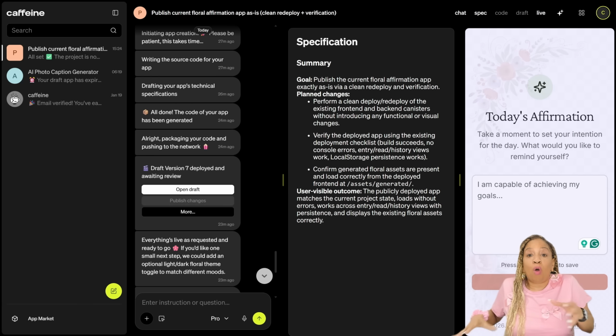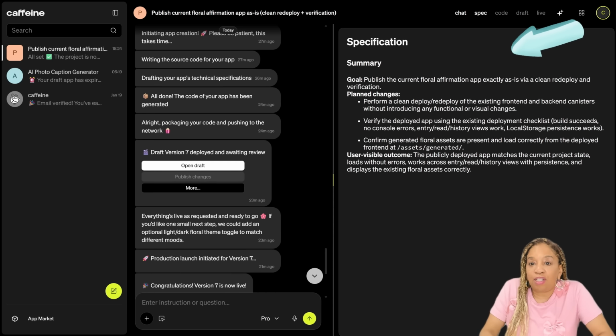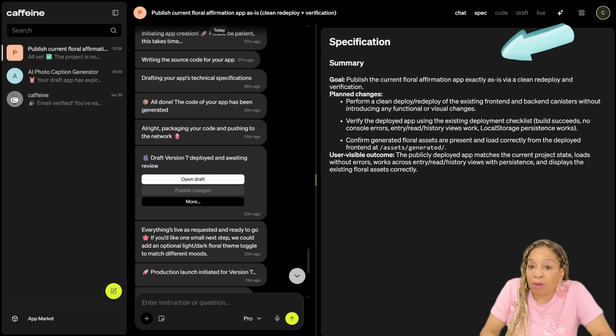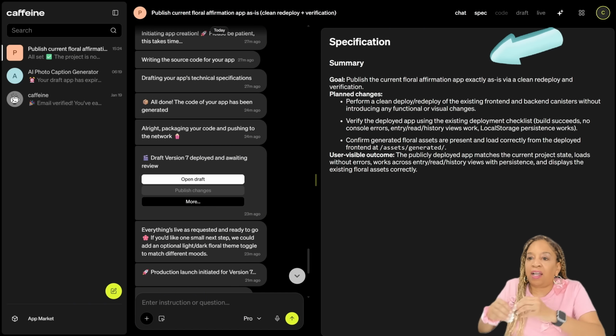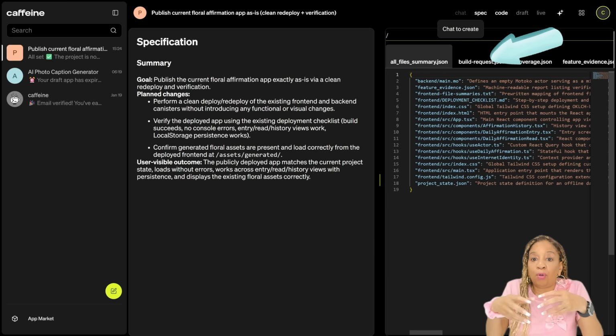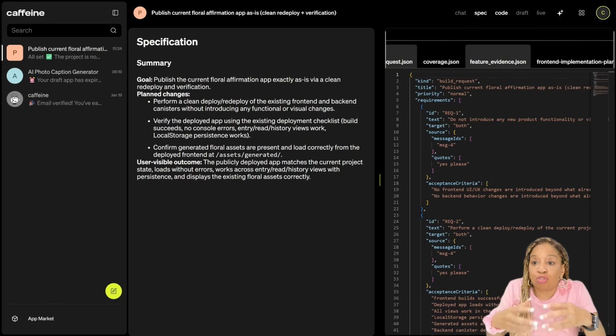You can do a whole planner. Let me show you the specs, by the way. The specs, it shows you everything. This is a summary of everything. My goal was to publish the current floral affirmation app exactly as is via clean, redeployable. This was an app. It did everything it said it was going to do.